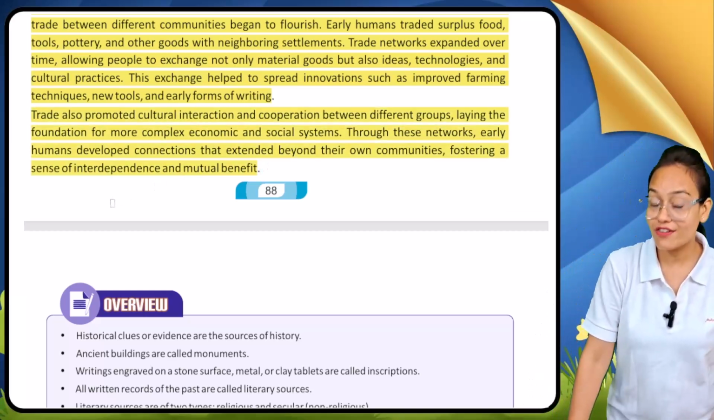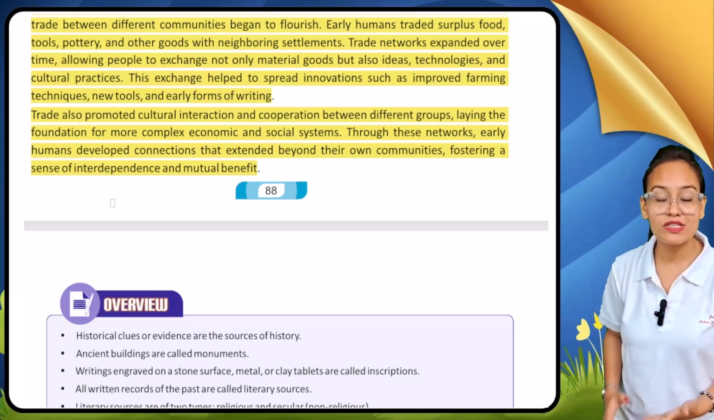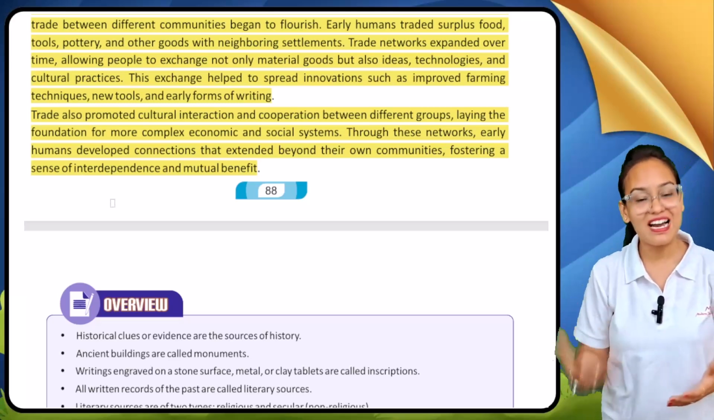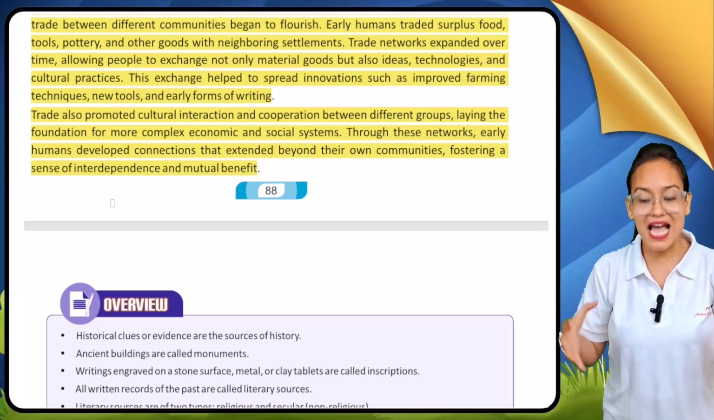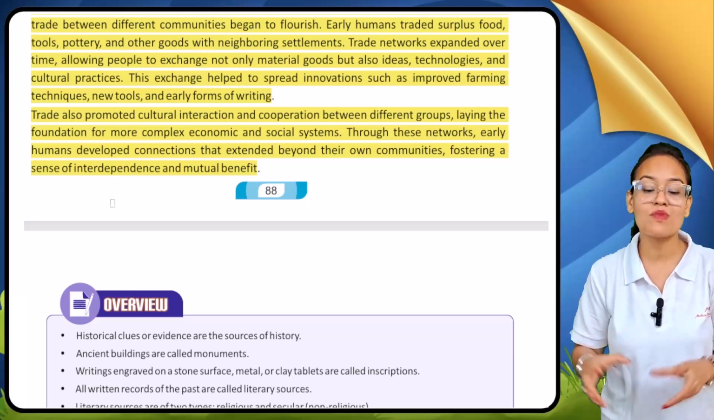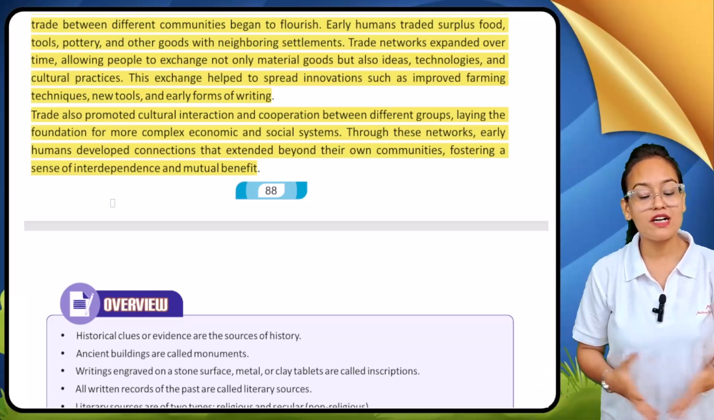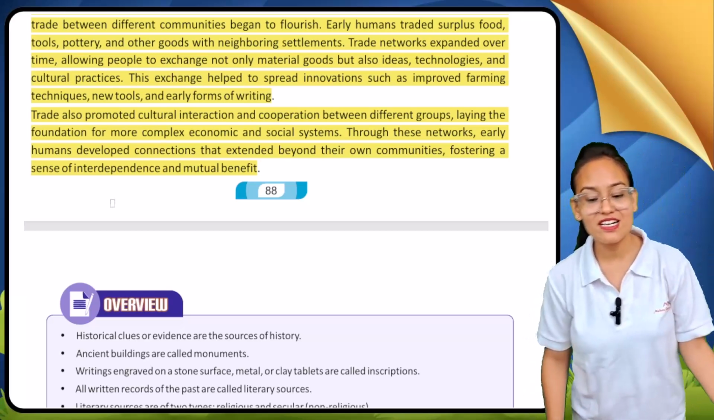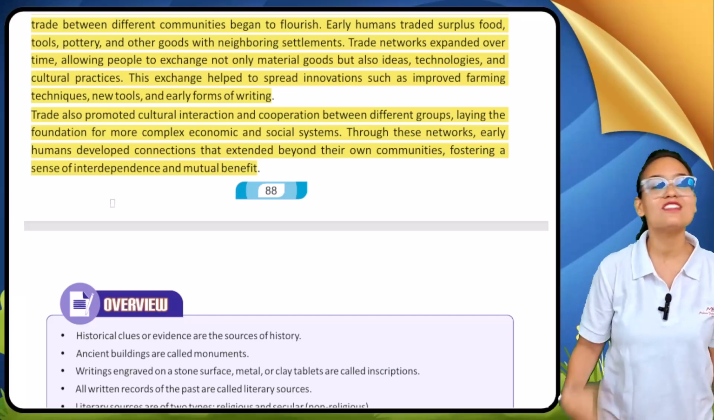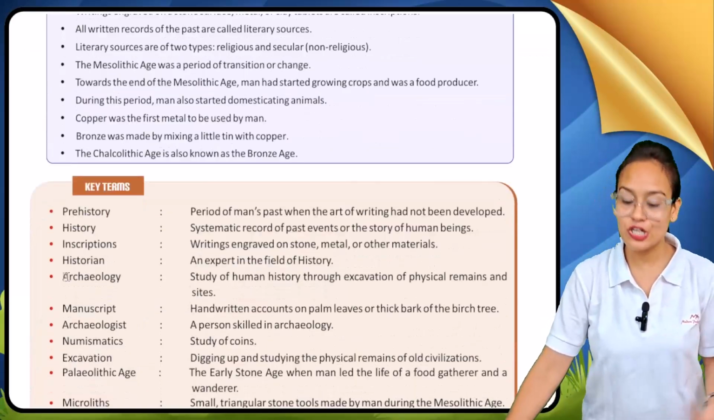When trade started happening between two or more communities, they were not only exchanging goods and material, they were exchanging their ideas and thoughts also. It lays the foundation of a more complex economic and social system. Through these networks, early humans developed connections that extended beyond their communities, fostering a sense of interdependence and mutual benefit. So all these things happened in the Neolithic age.